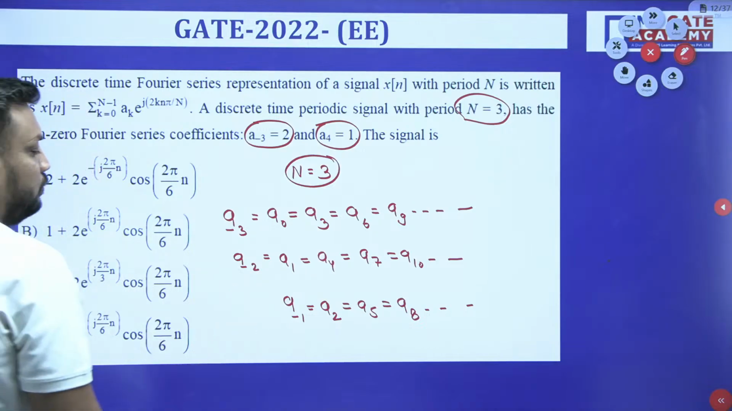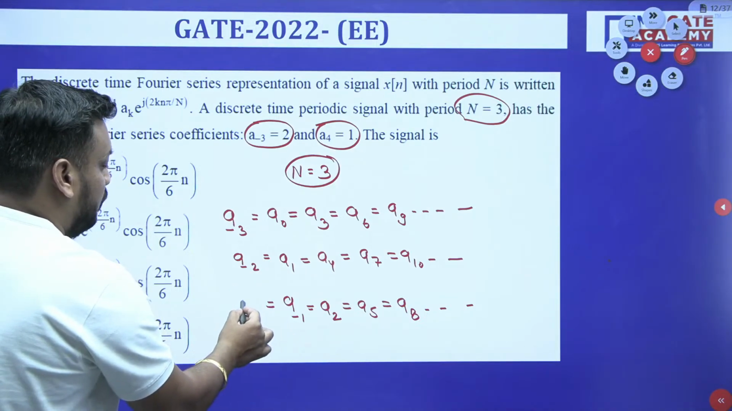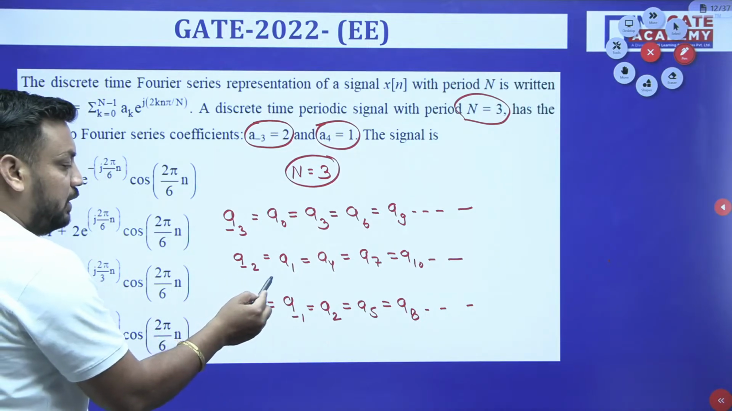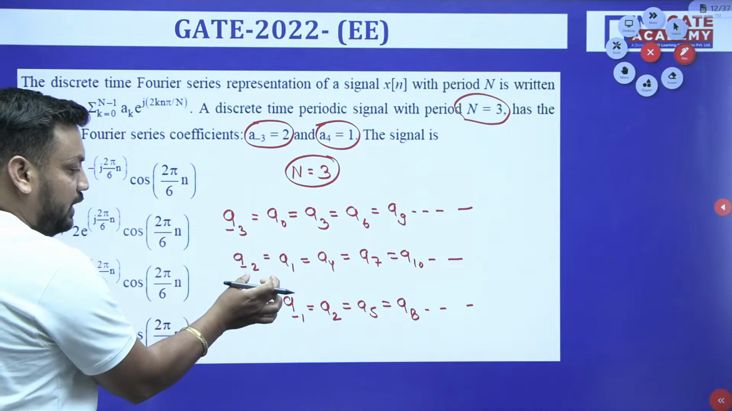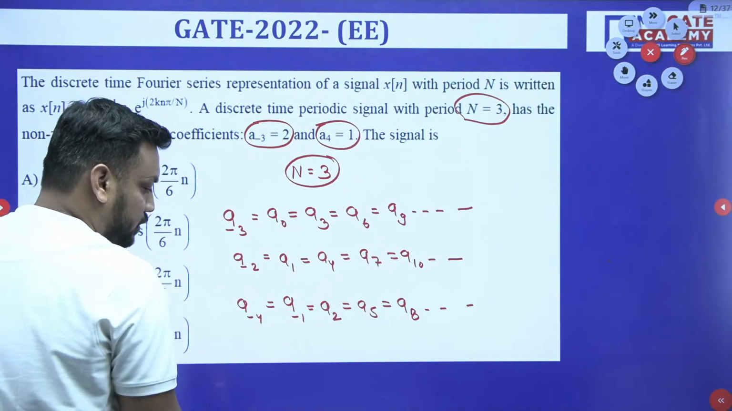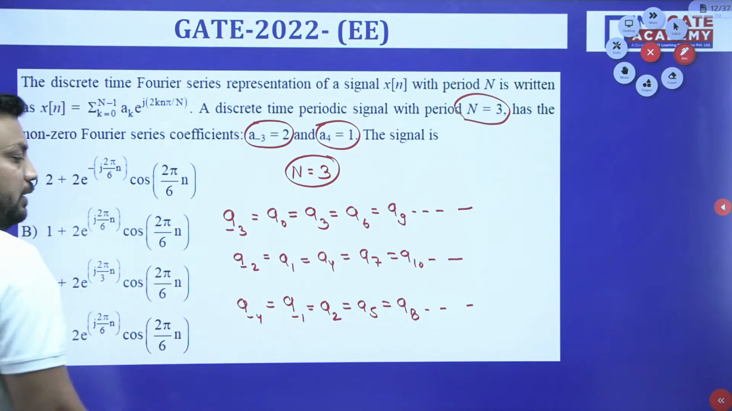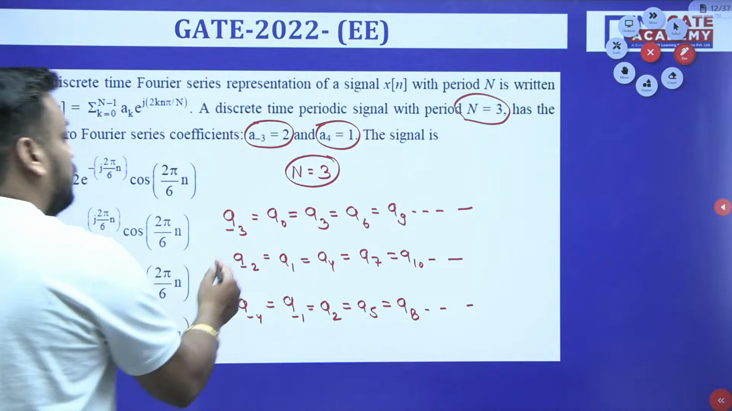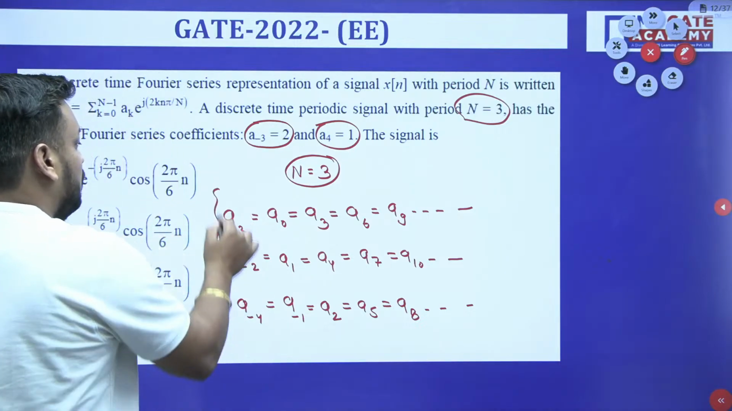Yes or no? It should be equal to A minus 4 also. Why am I writing this? Because the basic interval should be 3. 3 difference: minus 2 to 1. 3 difference: 1 to 4. 3 difference: 4 to 7. 3 difference: minus 4 to minus 1. 3 difference: minus 1 to 2. 3 difference: 2 to 5. Yes or no? Yes sir.